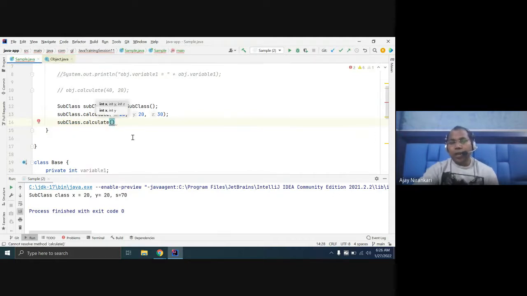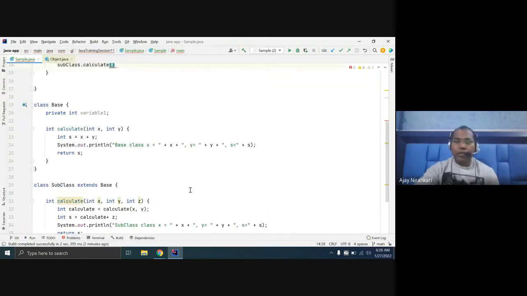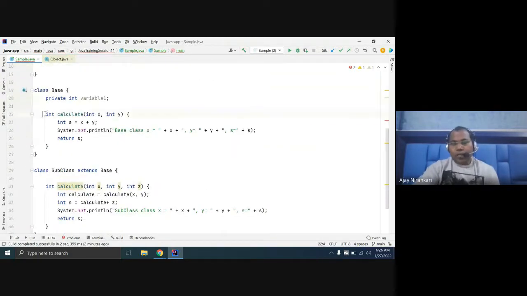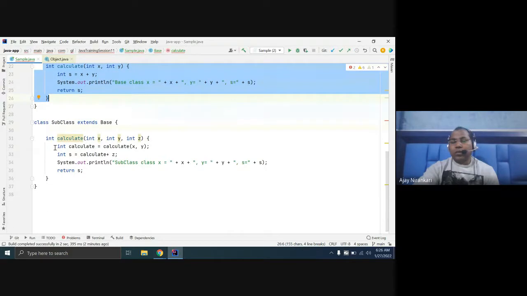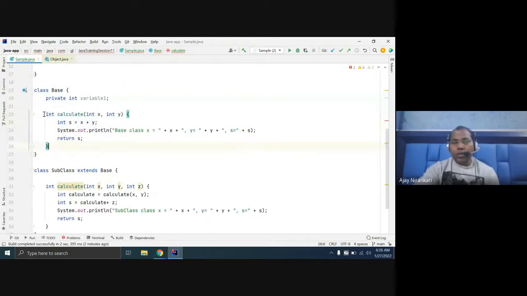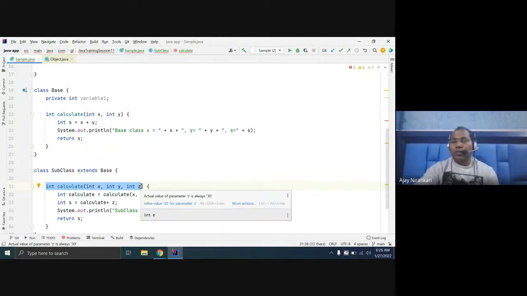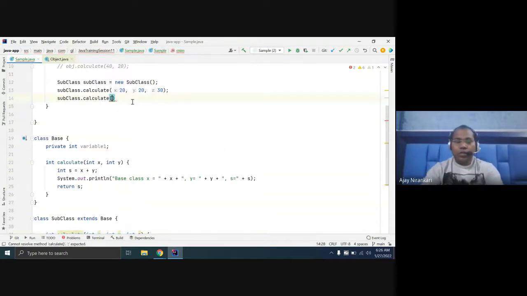Sometimes you can define the same method which is defined inside the superclass. But here you notice this method takes two parameters, and this method takes three arguments. If you run it, there is no problem, it will work.